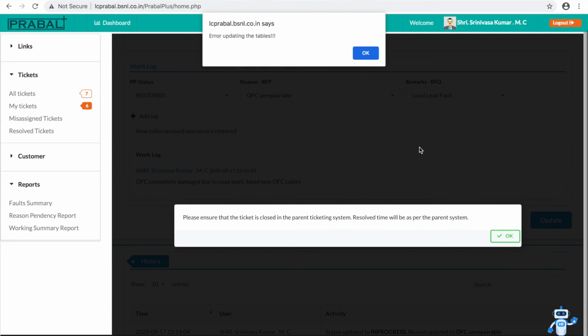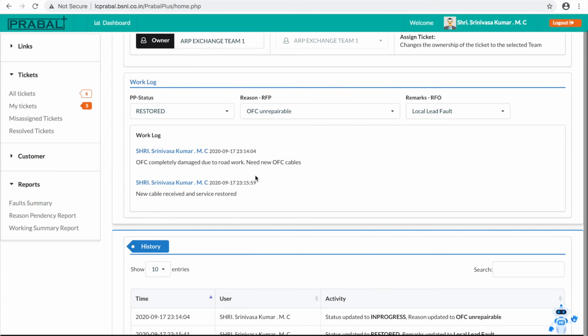Fields are updated. Okay. So if you see now, there were 7 tickets. Now only 6 tickets are pending. 1 ticket is restored. Okay.